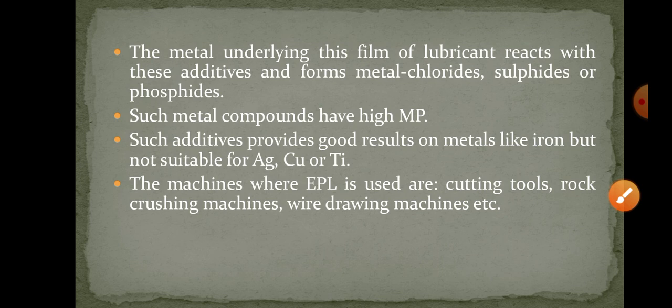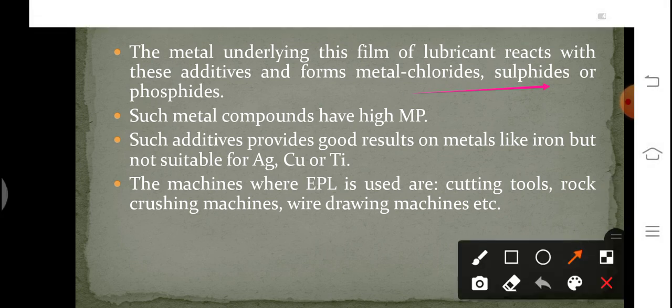The metal underlying this film of lubricant reacts with these additives and forms metal chlorides, metal sulfides, and phosphides. These metal compounds have a very high melting point. Such additives provide good results on metals like iron, but they are not suitable for silver, copper, or titanium.